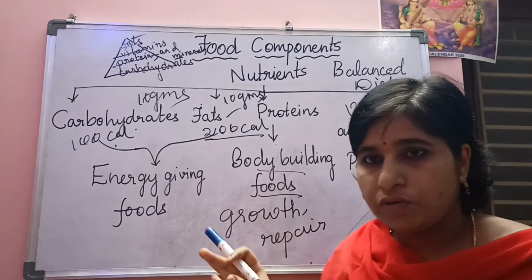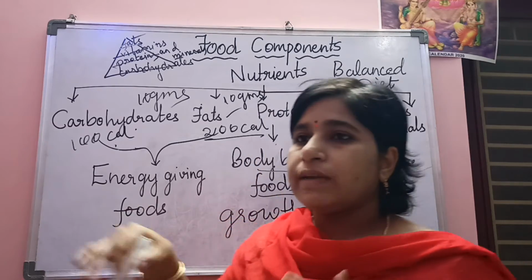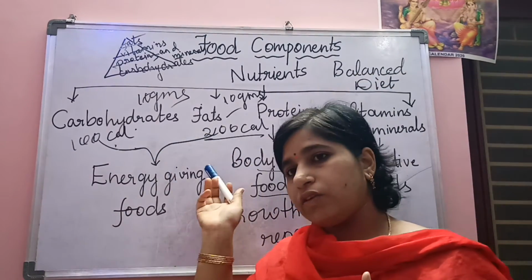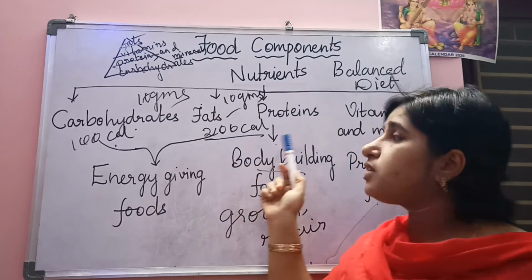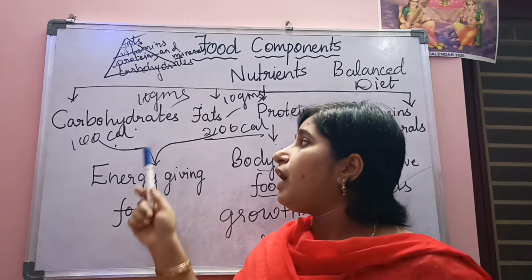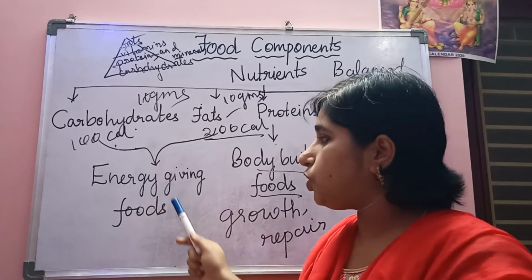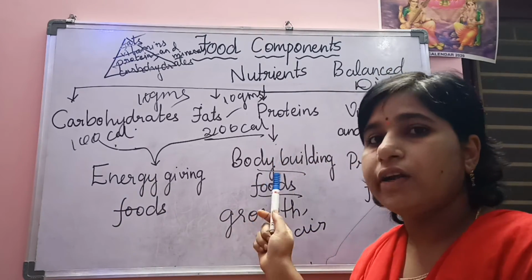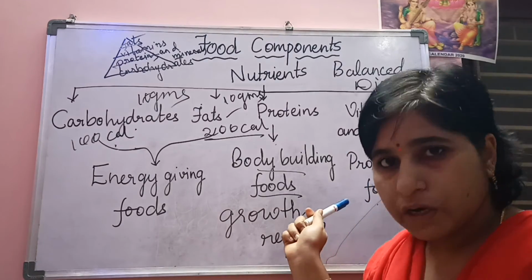So this is about the nutrients. I think you have understood the topic. So let me revise once again. What are the 4 different types of nutrients? There are carbohydrates, fats, proteins, vitamins and minerals. And the carbohydrates and the fats together are called energy giving foods. Proteins are called bodybuilding foods, and vitamins and minerals are called protective foods.